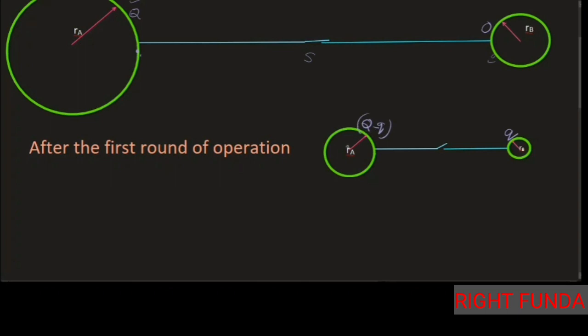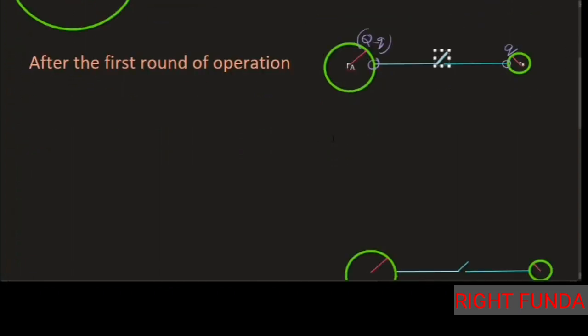After this much charge remains, whatever the potential here, and after q charge has gone here, whatever the potential here, this potential must be the same, because we connected them. After this happened, you again remove the switch like this. That is the first round of operation. So after the first round of operations, let's see the equation that we can write. The potential at A must be equal to the potential at B. So here the potential VA must be equal to VB.